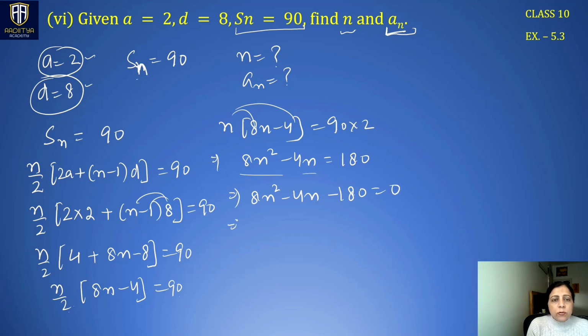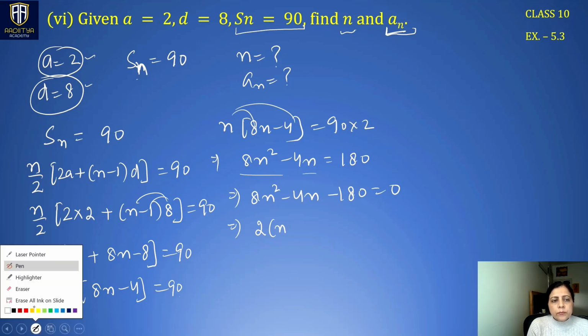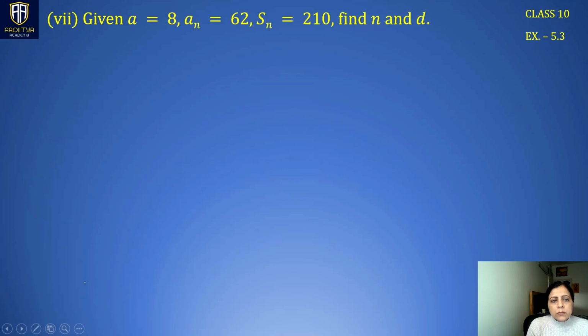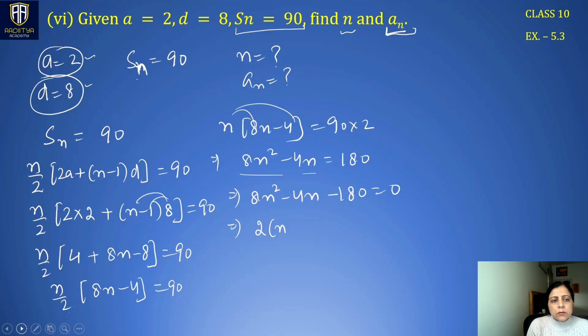Now we can take 4 common from here. So we are left with 2n square, taking out 4 we are left with n, and taking out 4 we are left with 45, right?